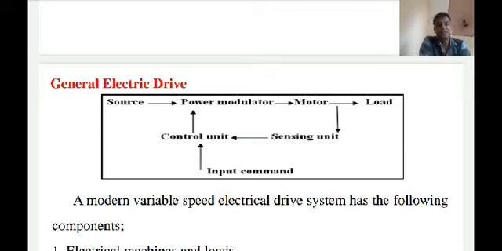Now I am turning to the individual drive. What does individual drive mean? In an individual electric drive, each individual machine is driven by a separate motor. Each and every machine is connected to a separate electric motor, and this motor also imparts motion to various parts of the machine.